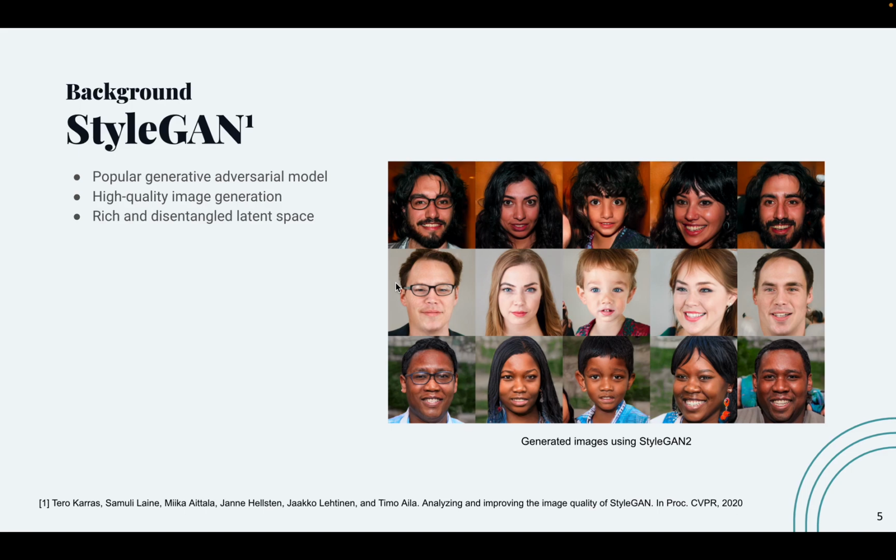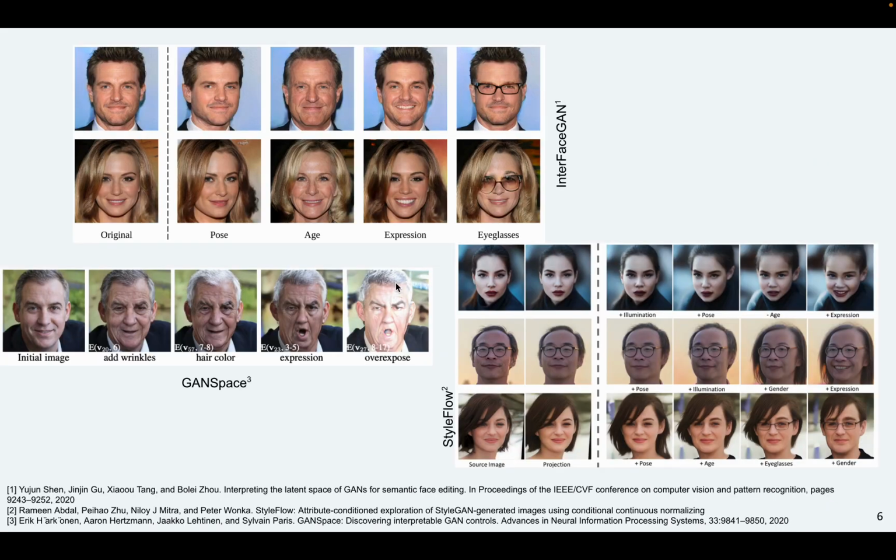StarGAN is one of the most popular generative adversarial models. It has high performance in face generation and the results are high quality images. It also has a very rich and disentangled latent space. That's why it's used for facial editing. Here you can see some of the methods that use StarGAN as their backbone. They were not specifically designed for emotion expression editing, and also the control over the outputs is not that high. You can see here the results of GANSpace, InterfaceGAN, and StyleFlow.